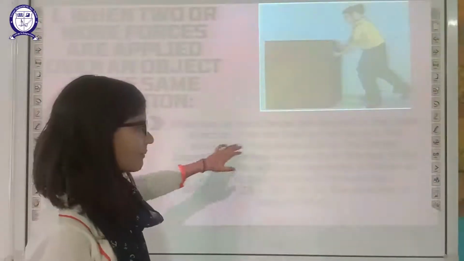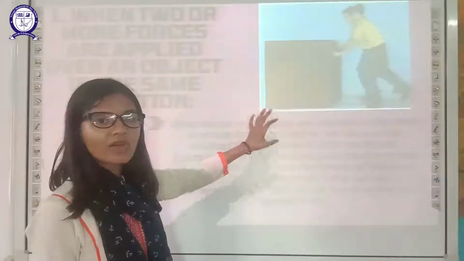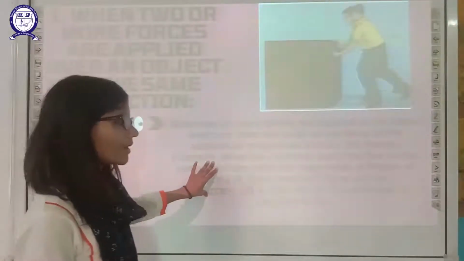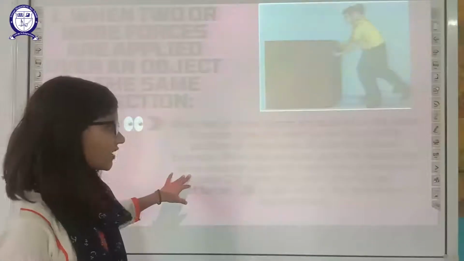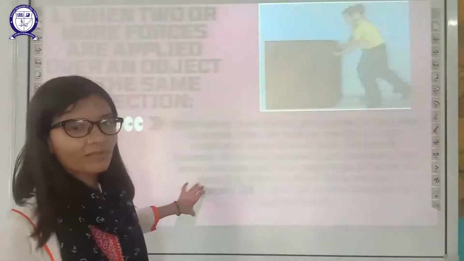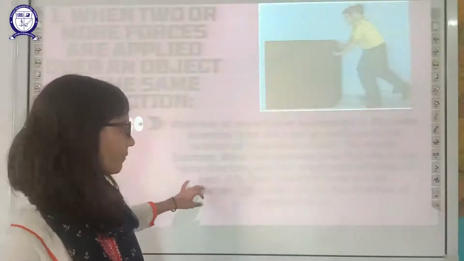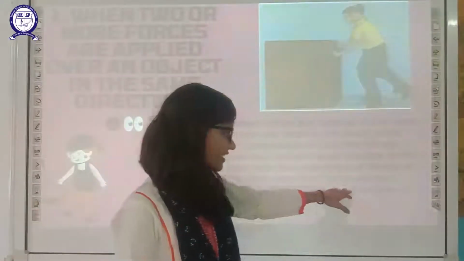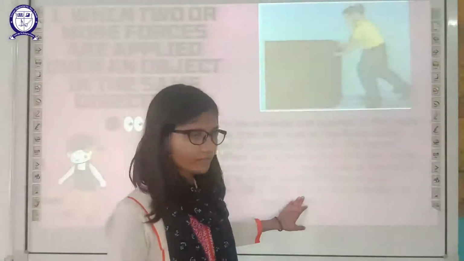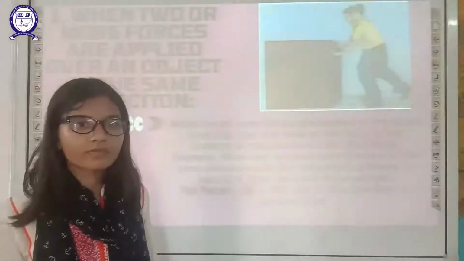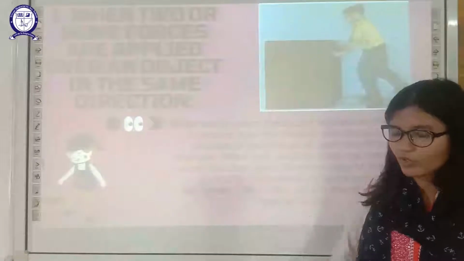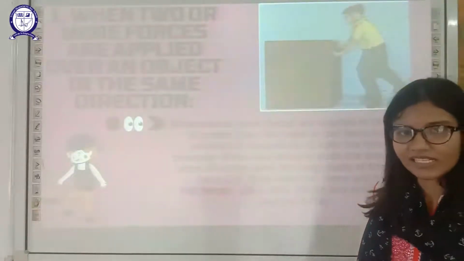The magnitude will be the addition of both forces. For example, when two persons push a box in the same direction with a magnitude of 2 Newton each, we measure force in Newton, the resultant force will be 2N plus 2N, which gives 4N in total in the direction of the applied force.